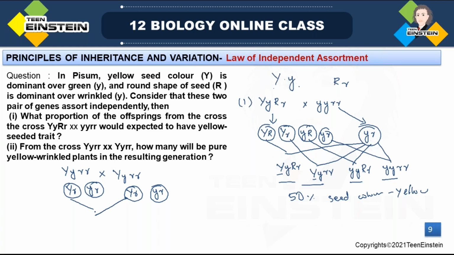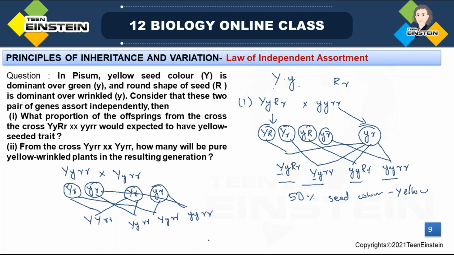And you can see the different combinations. These two give capital Y, capital Y, small r, small r. Next, these two: capital Y, small y, small r, small r. Next, this one and this one: capital Y, small y, small r, small r. And last, these two will combine and form small y, small y, small r, small r. So these are the 4 different combinations in the F2 generation.